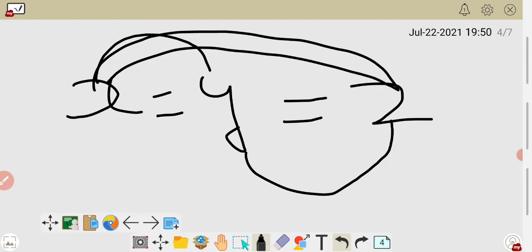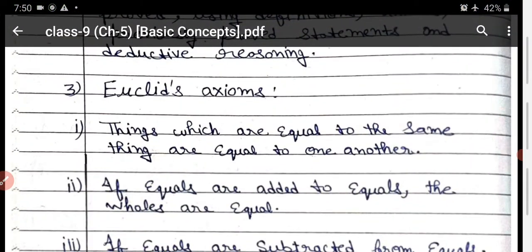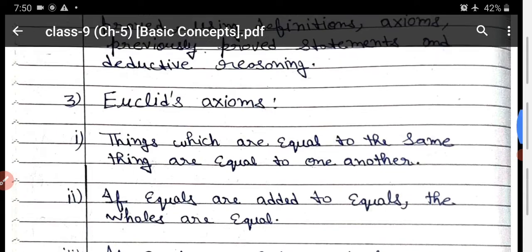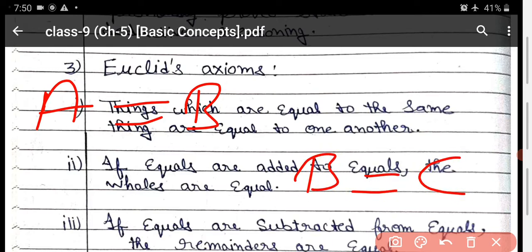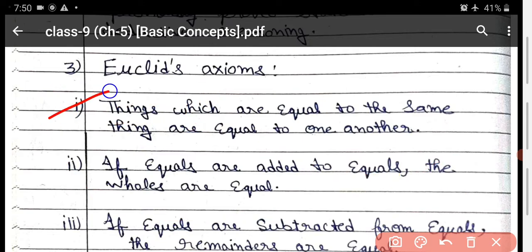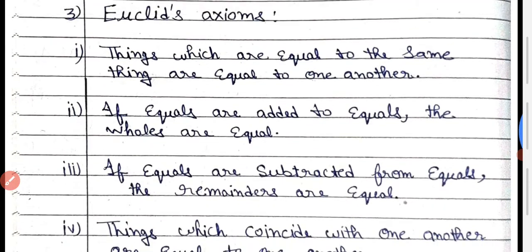What is the meaning of that axiom? Things which are equal to the same thing are equal to one another. Suppose the height of person A is equal to the height of person B, and the height of person B is equal to the height of person C, then the height of A is always equal to the height of C. This is the first Euclid axiom. Now the second one: if equals are added to equals, the wholes are equal.